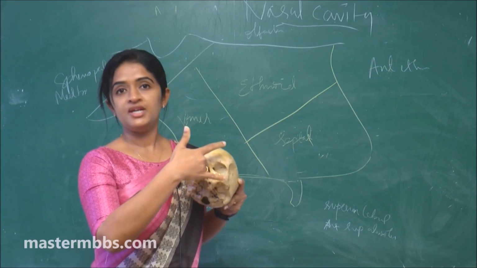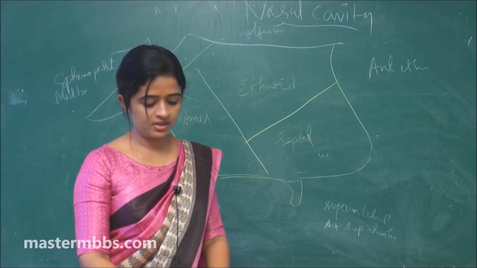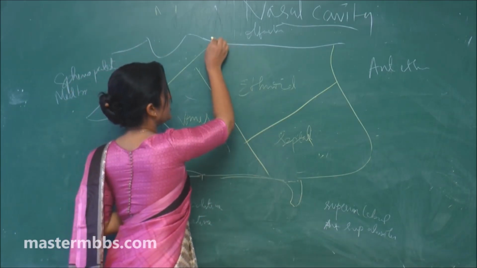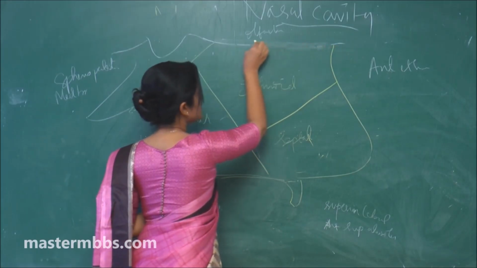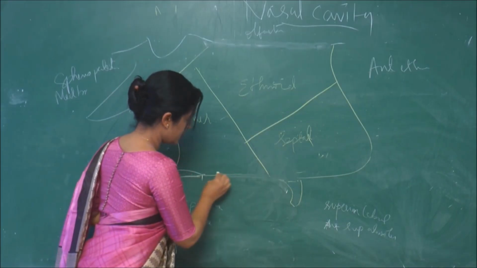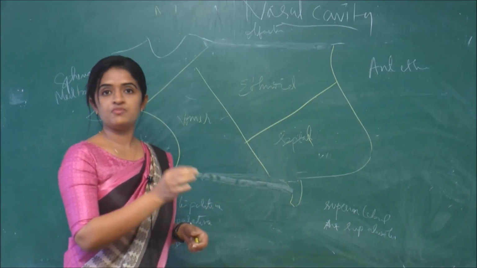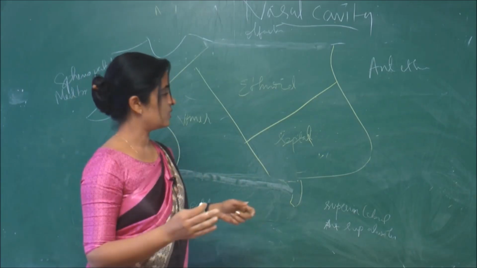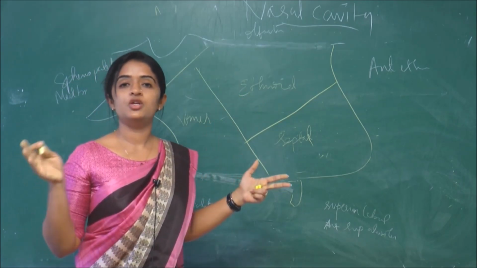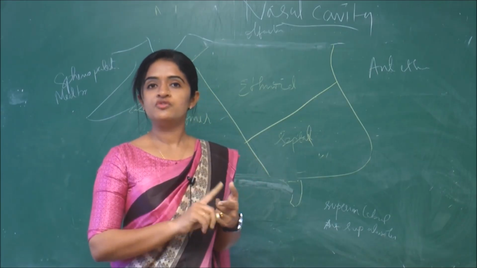So you have medially the nasal septum. So the nasal cavity, when we talk about it, has got a roof. This is just a section. This can be considered as the roof. So this is the roof of the nasal cavity. Now you have the floor down. This is the floor. And this is actually the nasal septum which is dividing it into two somewhat equal halves, and on either side you have the lateral wall. So nasal septum, lateral wall, roof and a floor.